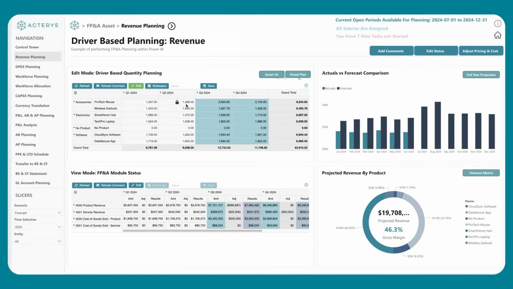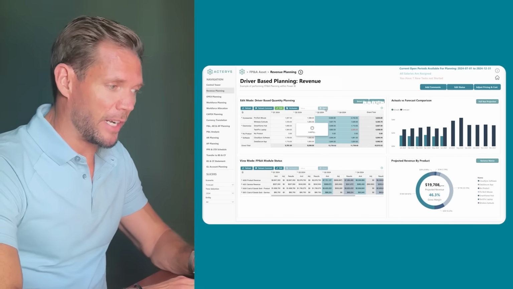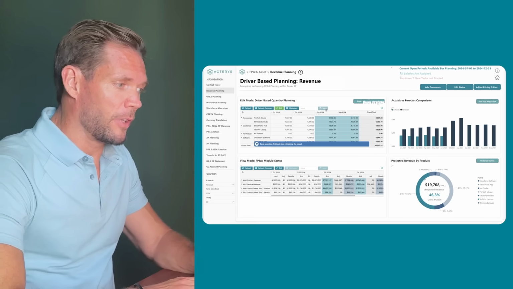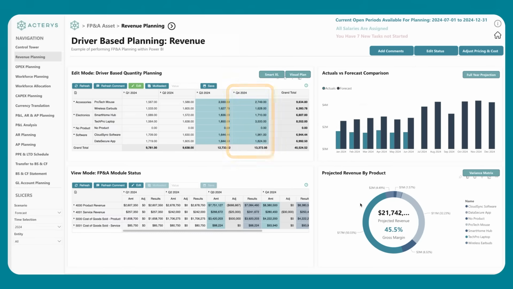For example, I can come in here and look at this driver-based quantity planning model. I can know that for Q4 for the Tech Pro laptops, I'm actually going to sell 3,500 units. Once I hit save, it sends a command for the database server, writes a change in the database layer, writes an audit file of the log, and then updates in real time the output. We can see immediately the impact here upon Q4 and the impact upon revenue.